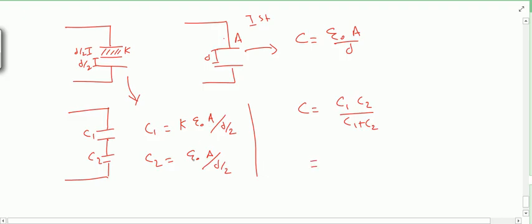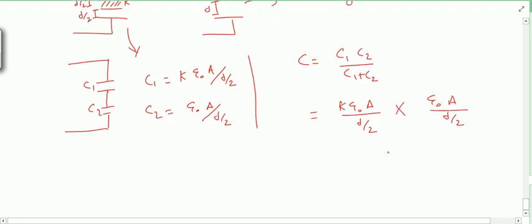So you can solve this expression. There it will be C1 C2 multiplication divided by addition. Now k epsilon naught a divided by d by 2 plus epsilon naught a divided by d by 2.